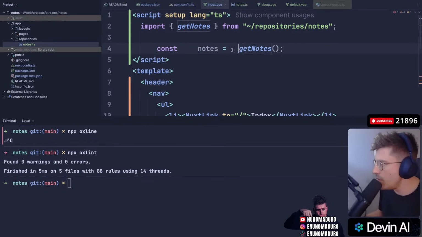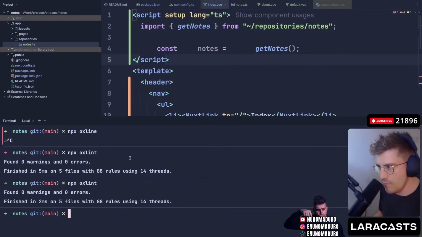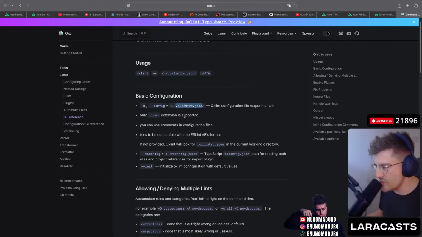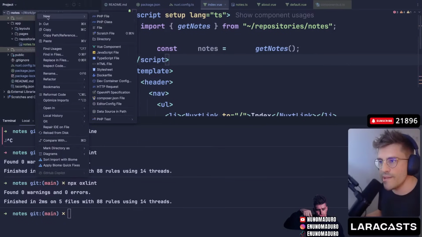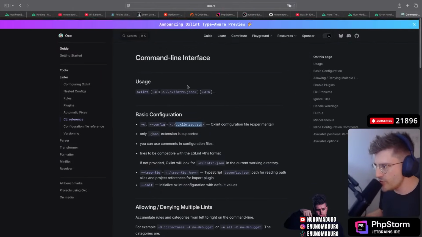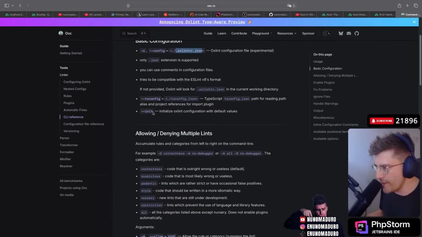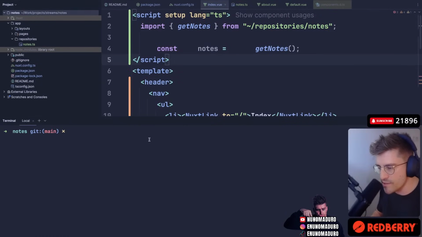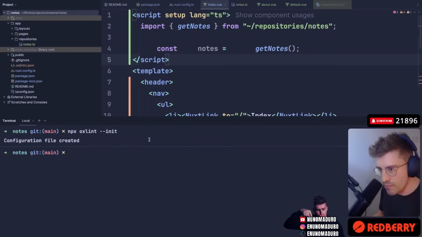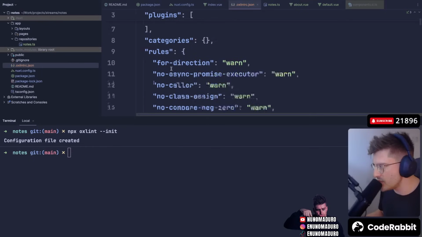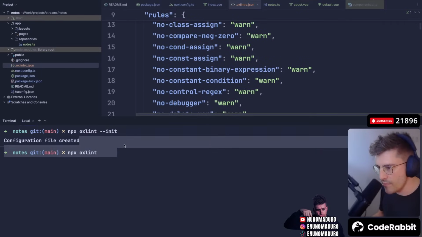Well. Oh. Do I need to do a configuration thing? Yeah, let's do this configuration thing. So let's create this oxlint configuration JSON. What do I have to put inside? Can I generate it? Well, yeah, I can with this. Nice, perfect. Let's generate that real quick. So oxlint --init. Configuration file created. Perfect. Nice. TypeScript. That's awesome. Okay, can I use it now?